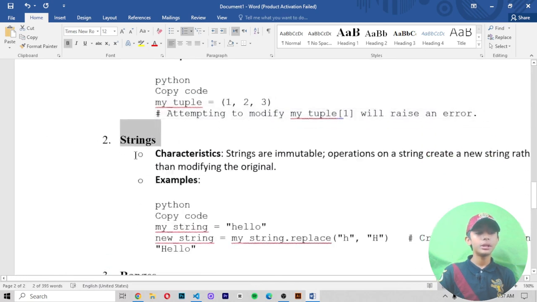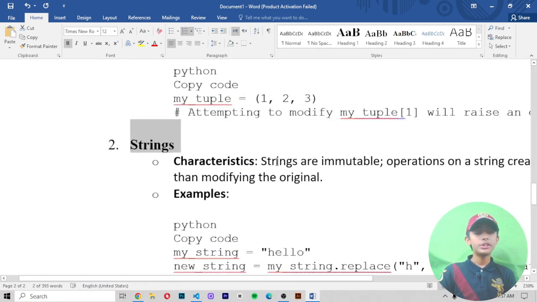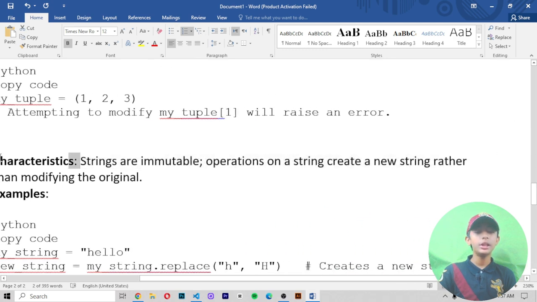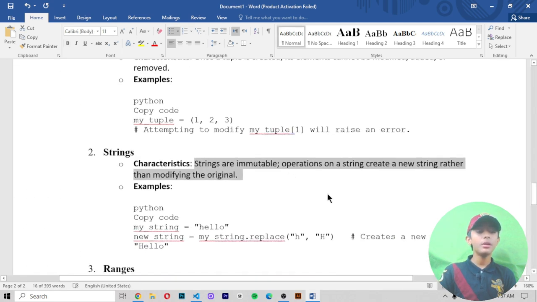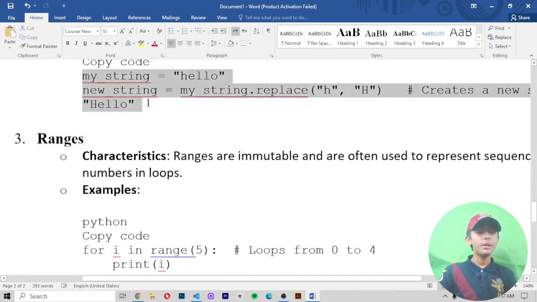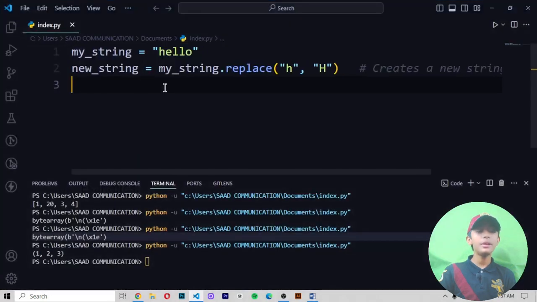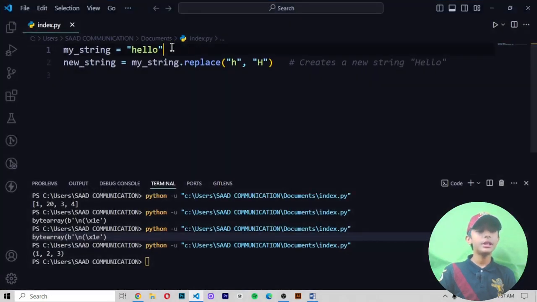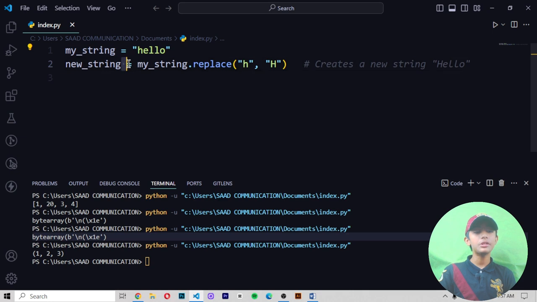Number 2, strings. Characteristics: strings are immutable. An operation on a string creates a new string rather than modifying the original. Like this one example. Let me copy this example and paste it. Here we create a string. In the first string I write hello, and then in the second string I write HH. The second string creates one new string, hello.